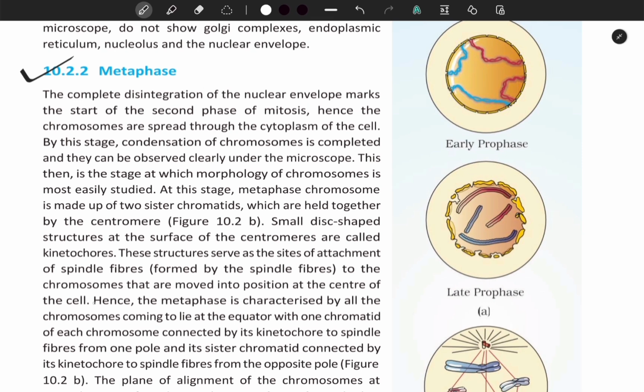At this stage, the metaphase chromosome is made up of 2 sister chromatids, which are held together by the centromere. Small disc-shaped structures at the surface of the chromosome are called kinetochores. These structures serve as the sites of attachment of spindle fibers to the chromosomes that are moved into position at the center of the cell.